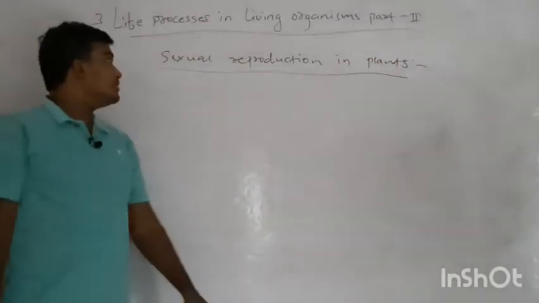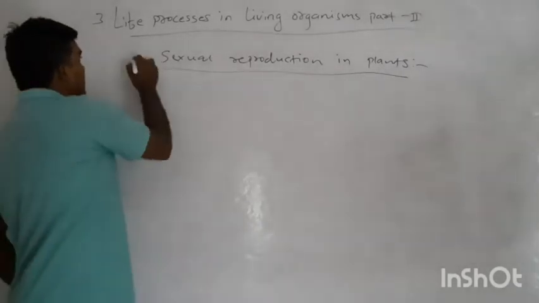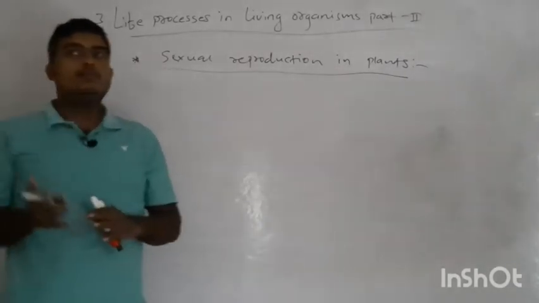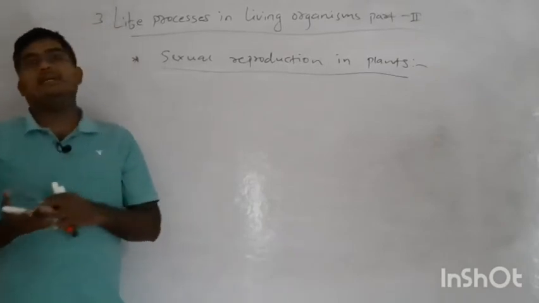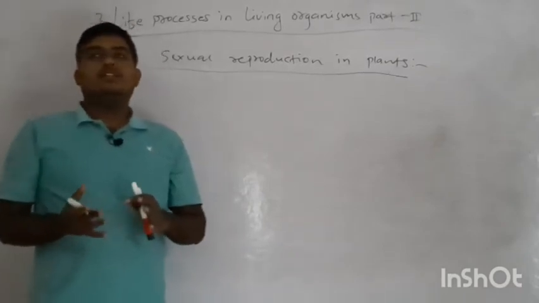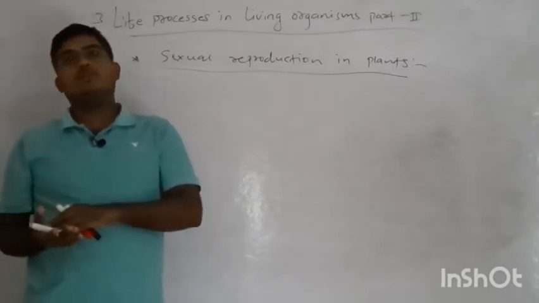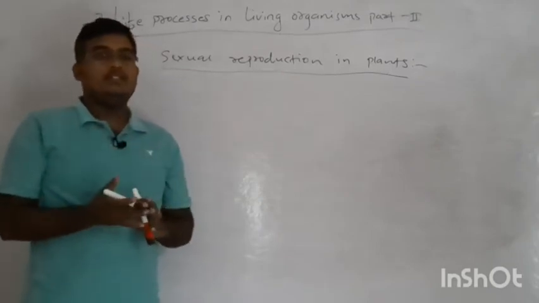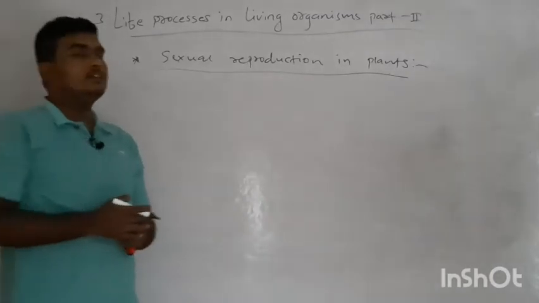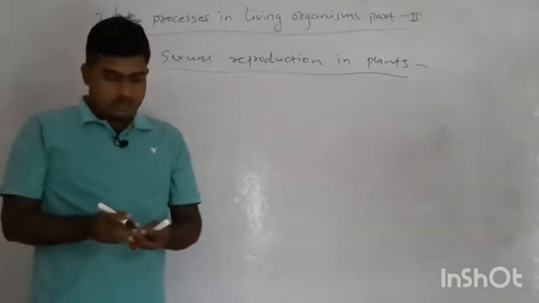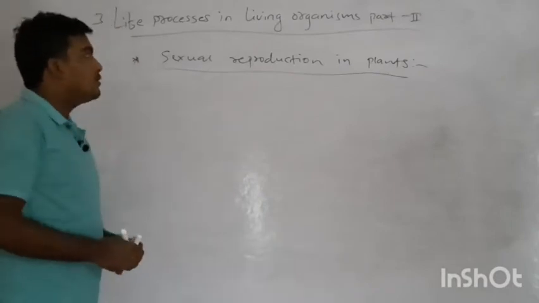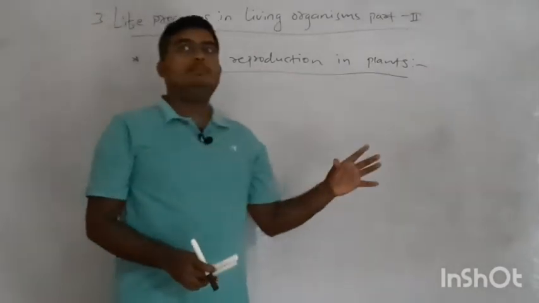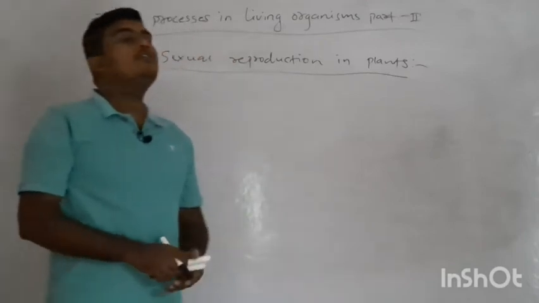In the previous class we learned about the structure of a flower and how the male gametes are formed, that is, how microspores are formed within an anther. Okay, today we have to discuss how the male gametophytes are formed.